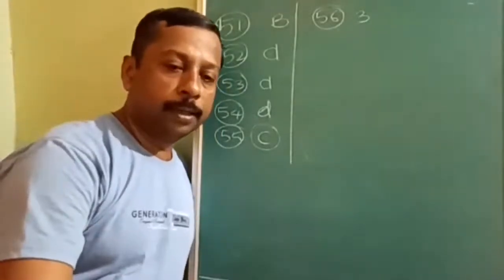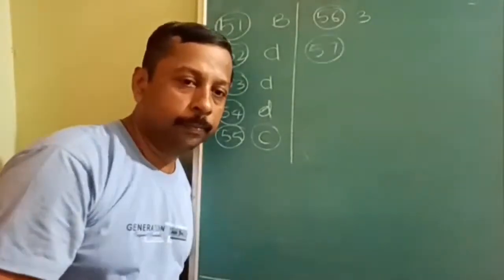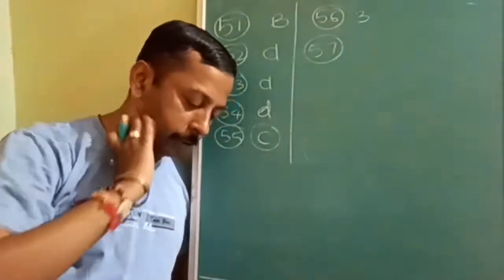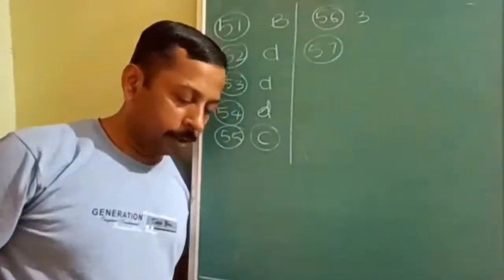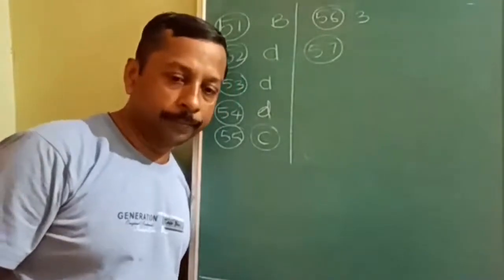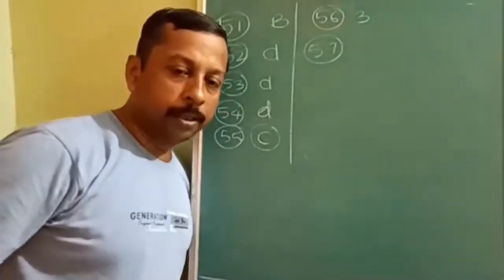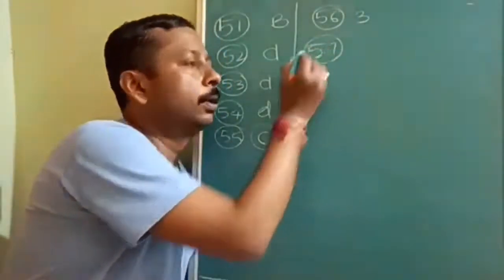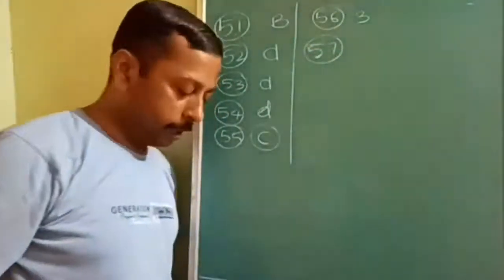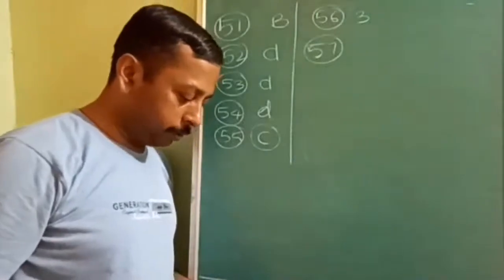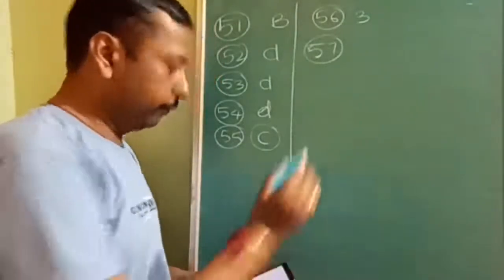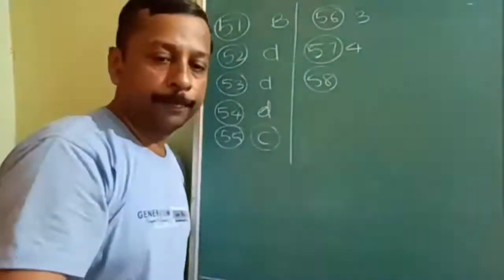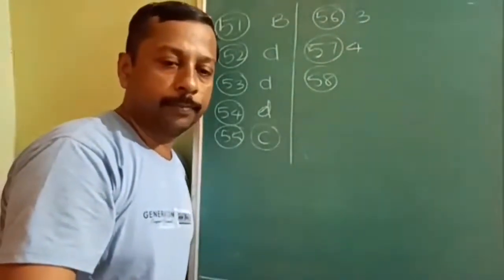Tell me what answer you checked. In the 57th question, the fourth option, that is D option, is wrong because Al2O3 is not soluble, like B2O3. Is it understood? Next, 57th, fourth option, coming to the 58th question.